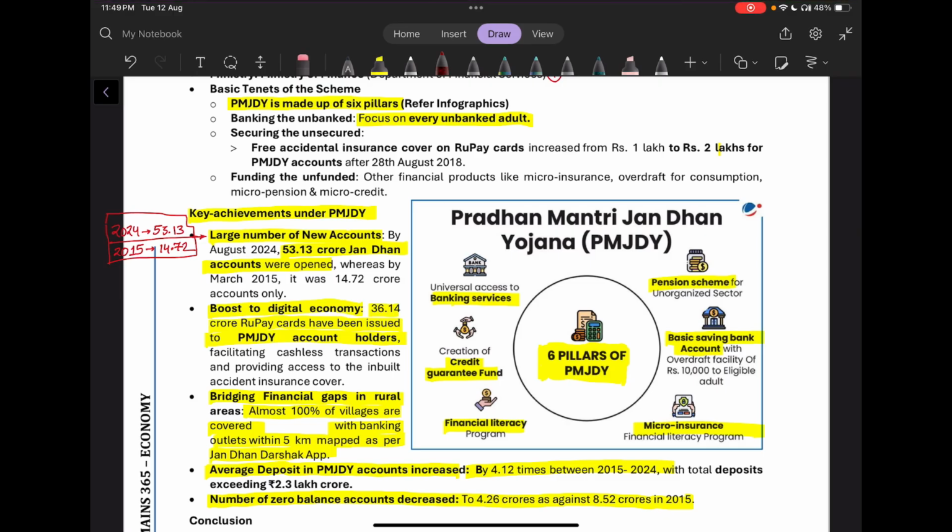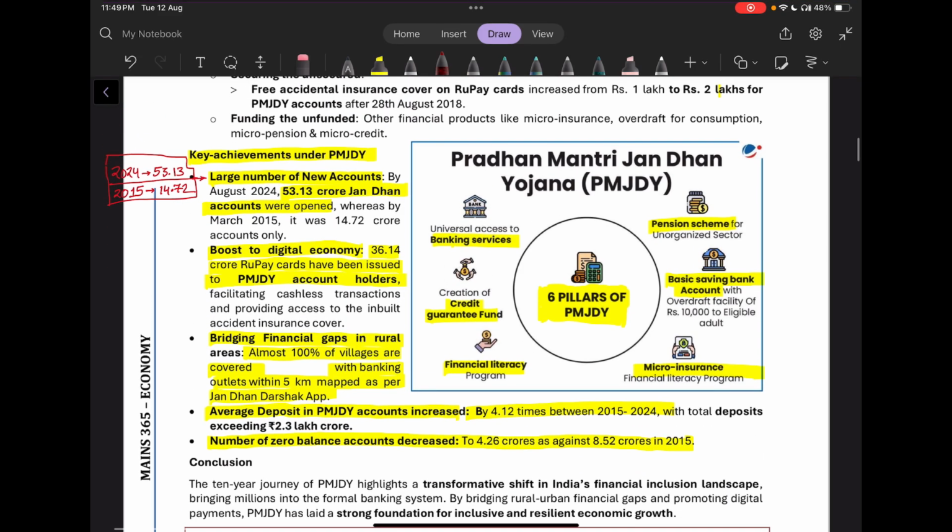So basically, the scheme is focusing on every unbanked adult and trying to bring those people into the banking sector. So what have been the achievements in the last 10 years? A large number of accounts have been opened. In 2015, there were 14.72 crore accounts, and in 2024, there are 53.13 crore Jan Dhan accounts. This is one of the major achievements.